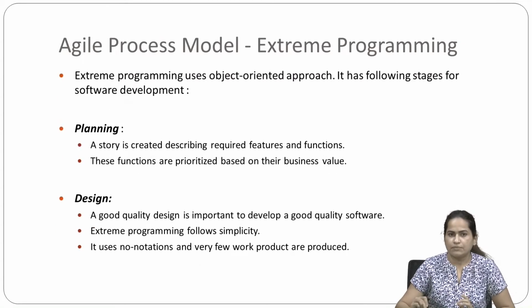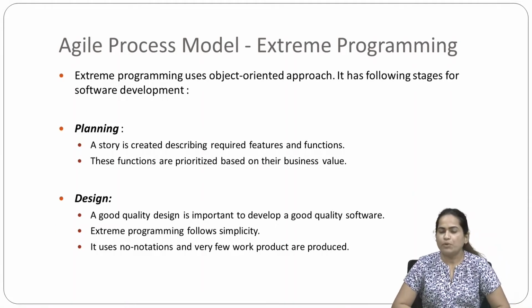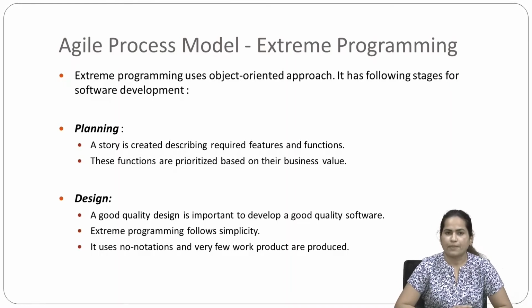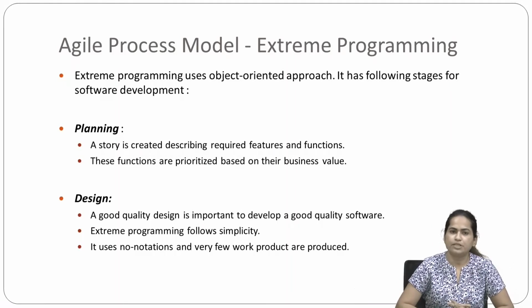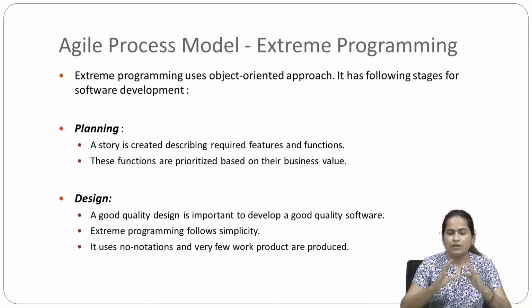For this, we have some software development stages. The first stage we have is planning. A story is created describing required features and functions. These functions are prioritized based on their business value. In planning, what are we doing?